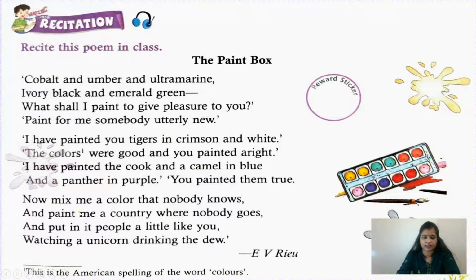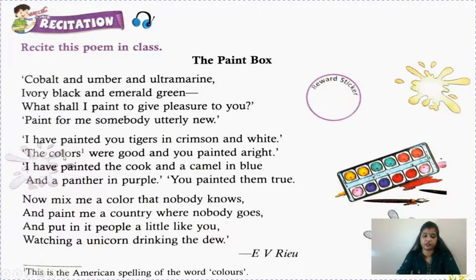Now the last stanza is: Now mix me a color that nobody knows and paint me a country where nobody goes. And put in it people a little like you, watching a unicorn drinking the dew. Now, knows and goes, you and dew. Again A, B, B. It's written by E.V. Rieu.